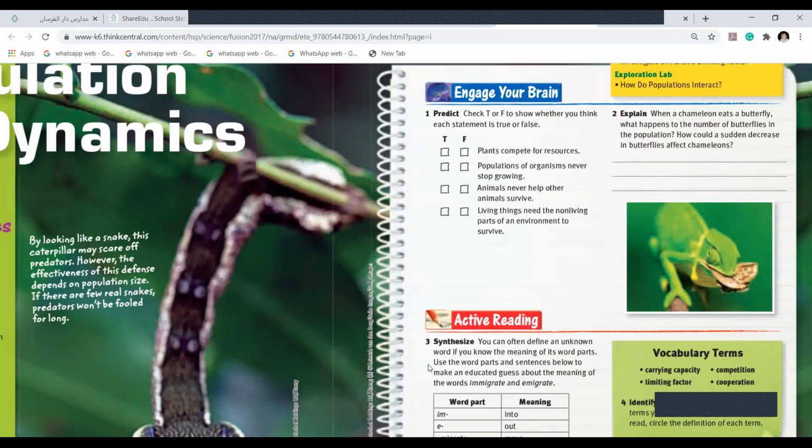How could a sudden decrease in butterflies affect the chameleon? If suddenly there are very few butterflies and there are more chameleons, don't you think it will affect the food of the chameleon? And finally, the chameleon will starve. They will have no food. And even chameleons will start dying and become fewer. So now do you know how, if one becomes less, it affects all of the other populations? Okay.